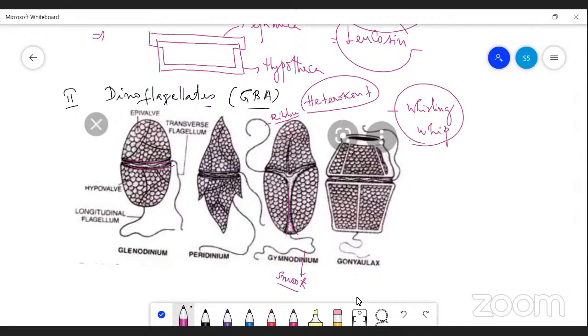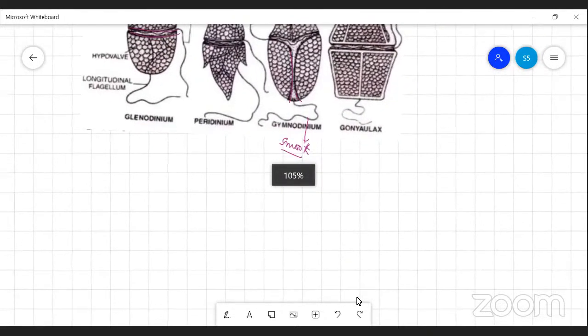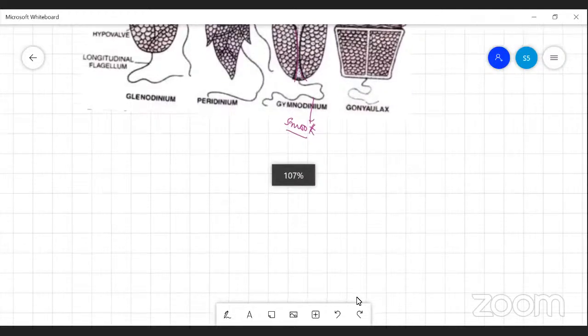The two flagella lie at right angles to each other, making a peculiar spinning movement called whirling whip. They also perform photosynthesis. They store reserve food in the form of carbohydrates and oils.